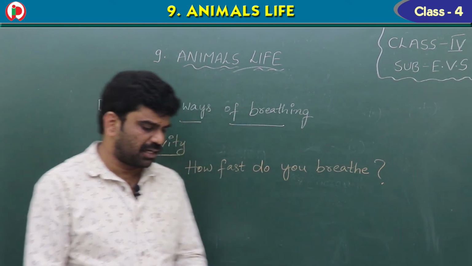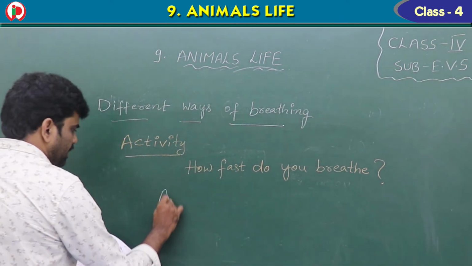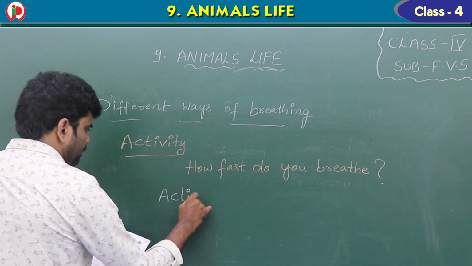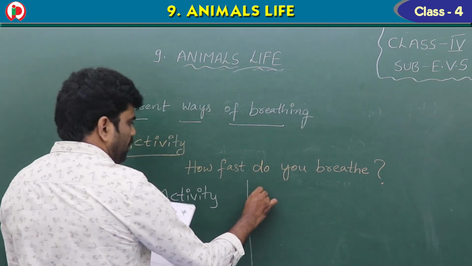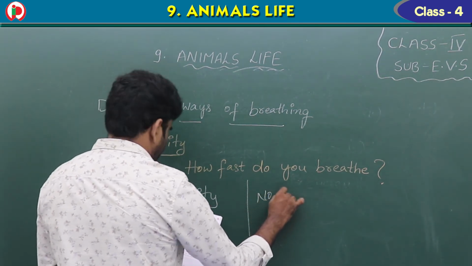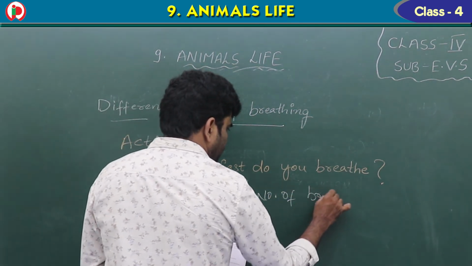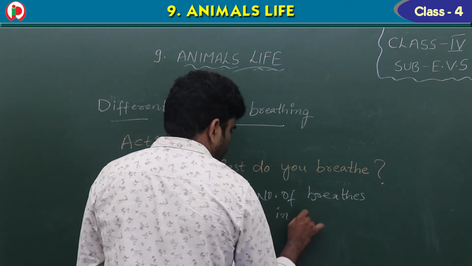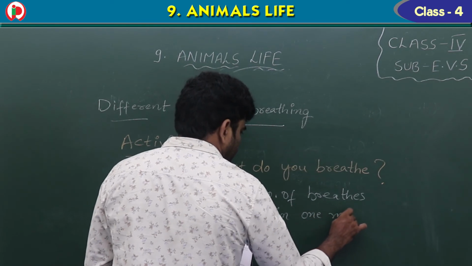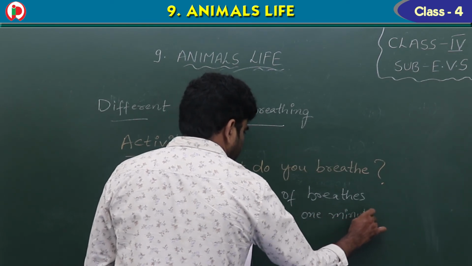Record your results in the table. So the table is there, children. Activity, next, number of breaths in 1 minute.